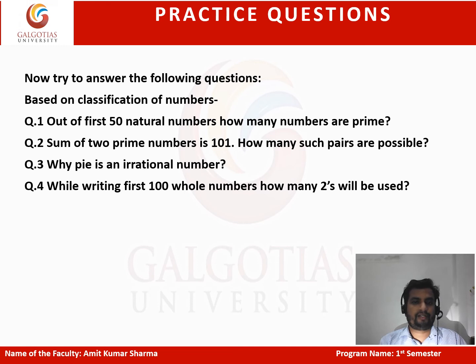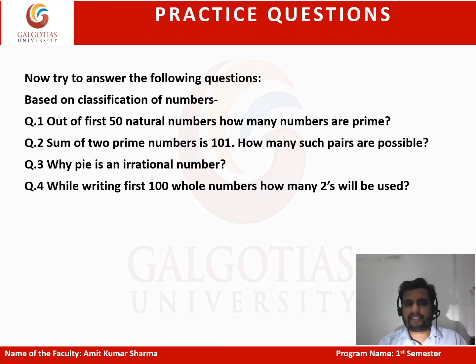We have done two topics. So, the first slide shows some practice questions on classification of numbers, the type of numbers, the properties of numbers. The first question is: out of the first 50 natural numbers, how many numbers are prime? It's a very basic question, but it will help you find out some basic concepts, like the prime numbers are 2, 3, 5, 7, then 11. They are asking how many prime numbers there are in the first 50 natural numbers.